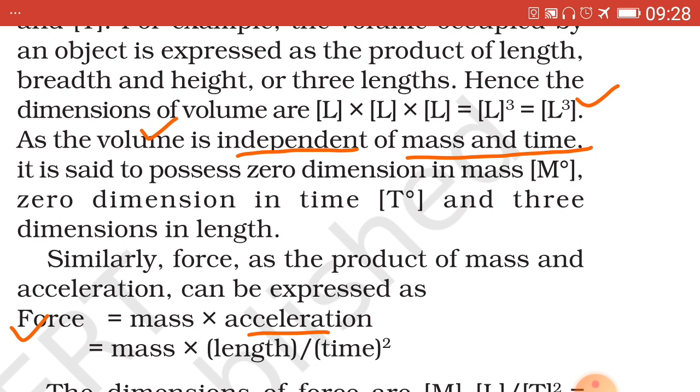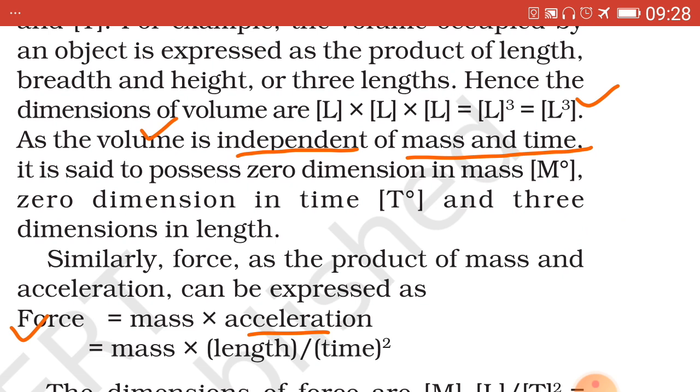Hence, what is the dimension of mass? It will be 0. 0 is the dimension of mass, 0 is the dimension of time, and the dimension of length is 3.